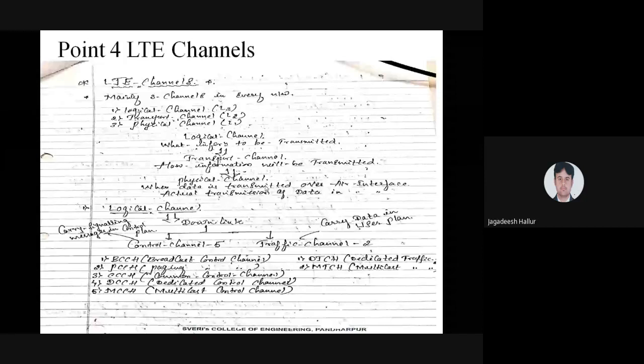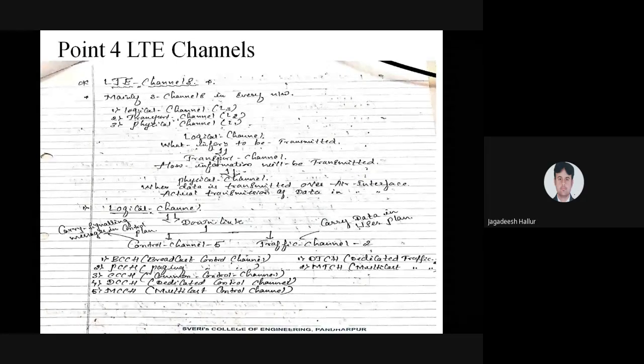The logical channel is divided again into two types: one is the control channel and the second is the traffic channel. The traffic channel has two main channels, the dedicated traffic channel and the multicast traffic channel. The main functionality of the traffic channel is to carry data in the user plane. We are using two planes: one is the user plane, second is the control plane.